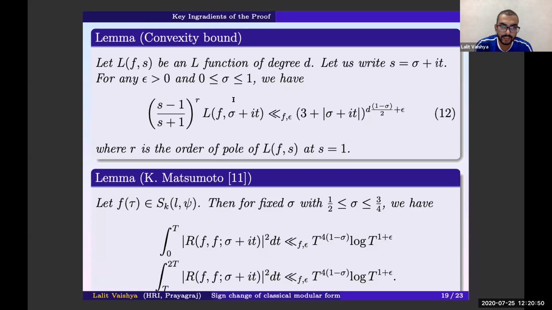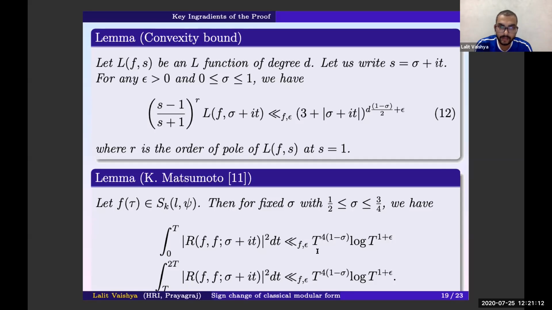So if L is an entire function, then r will be 0. And this lemma due to Matsumoto states that if f is a Hecke eigenform, then the mean square estimate is given by the following estimates.